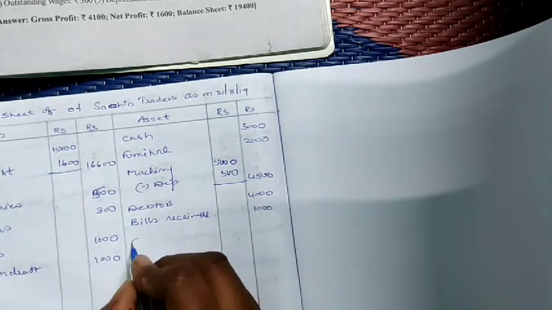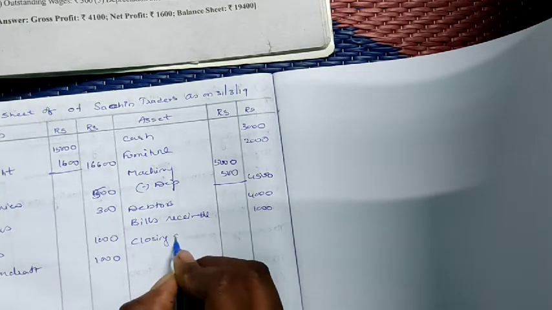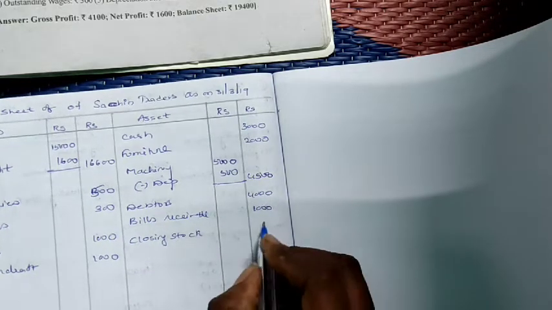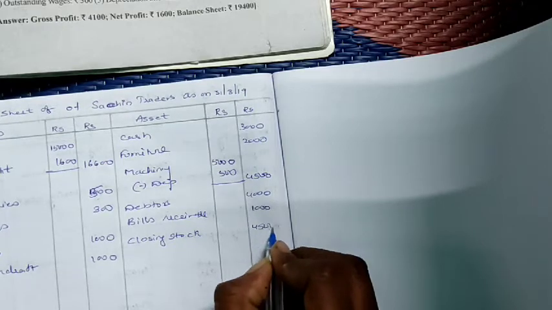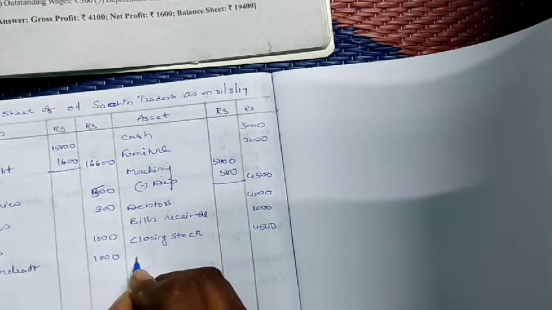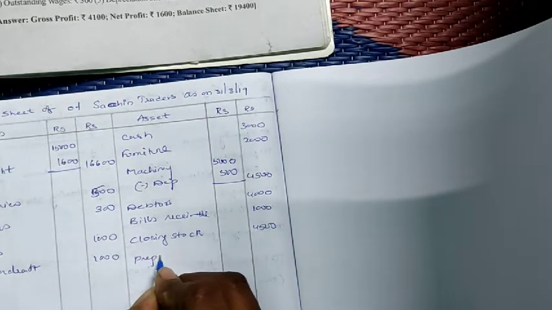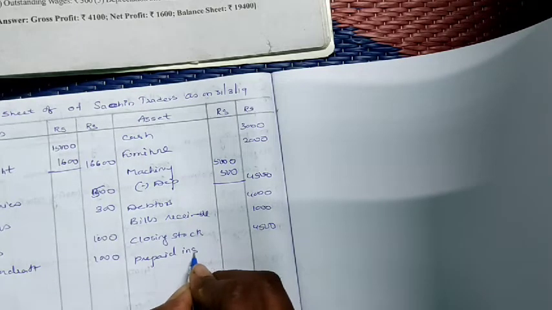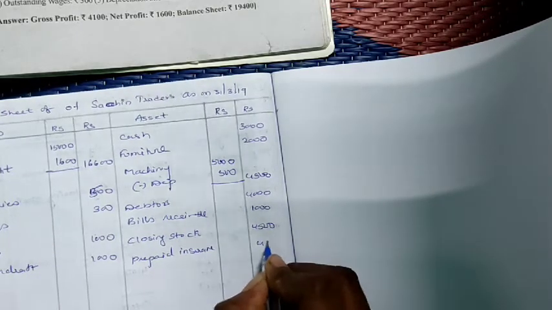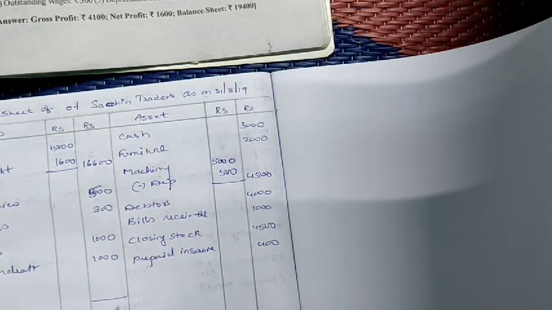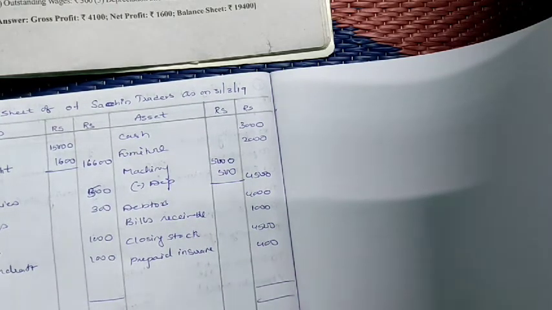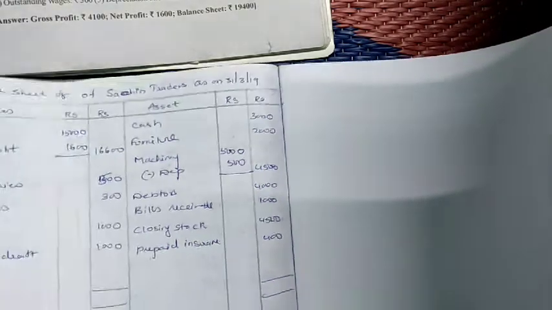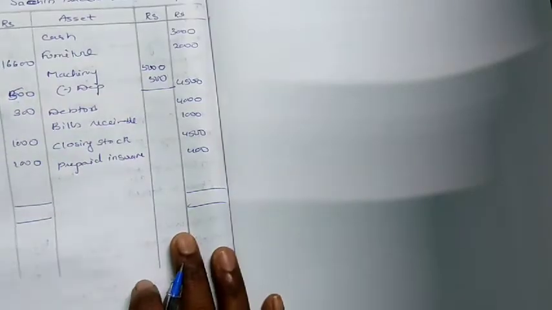Next, bills receivable. How much is bills receivable? 1000. Next, going to the adjustments, closing stock. In adjustment we have closing stock, that is 4500. Afterwards, prepaid insurance in adjustment. How much is prepaid insurance? 400. Now what do you do? Total it. Both the sides should be equal.